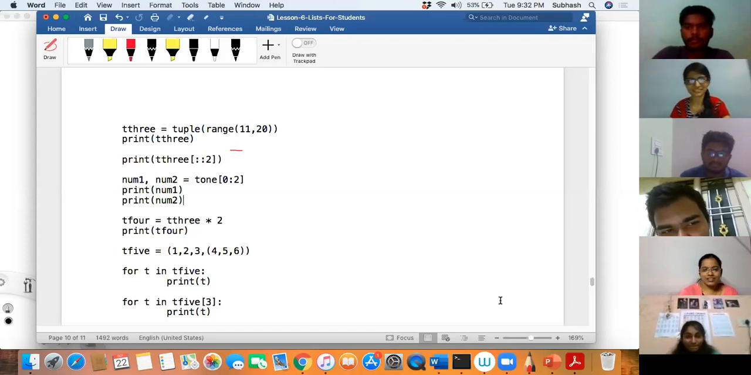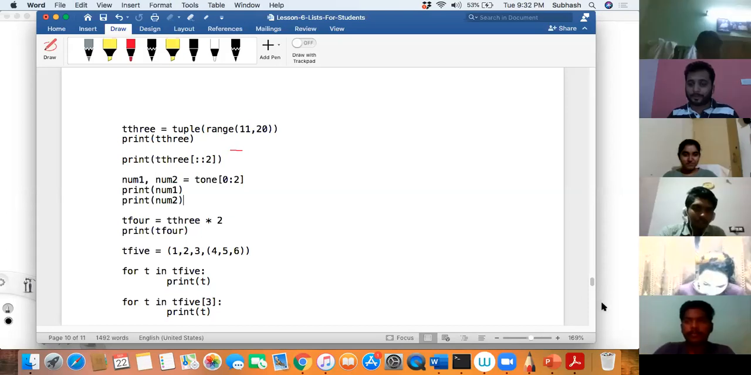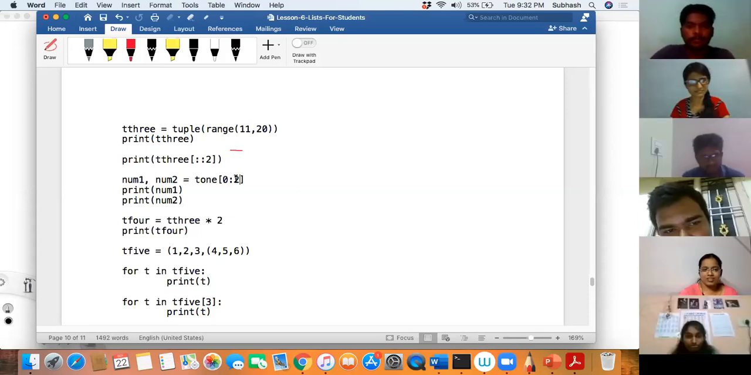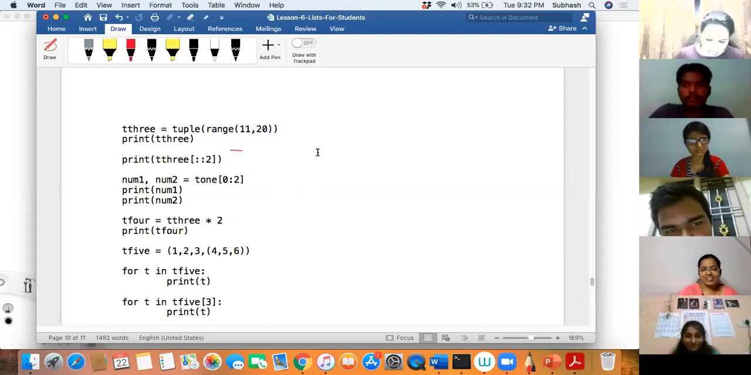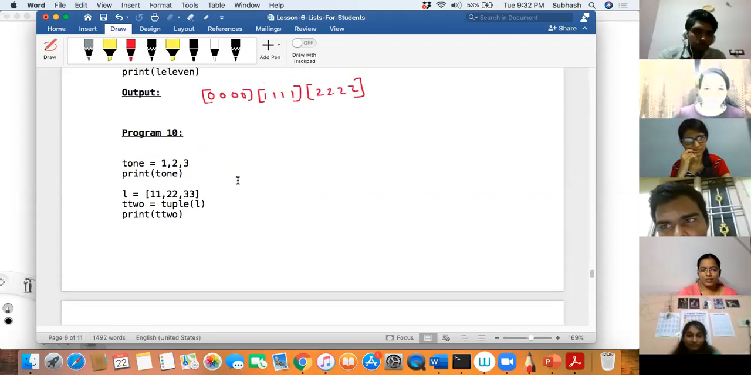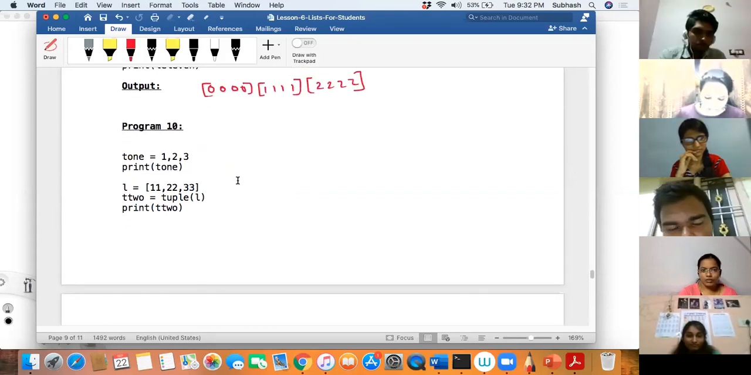Okay, 0 to 2 in steps of 2. Only 0. This is not the third step. Hey, Ganapati, it's 9:30, where is your mind? I want to see the T1 tuple. 1, 2, 3.